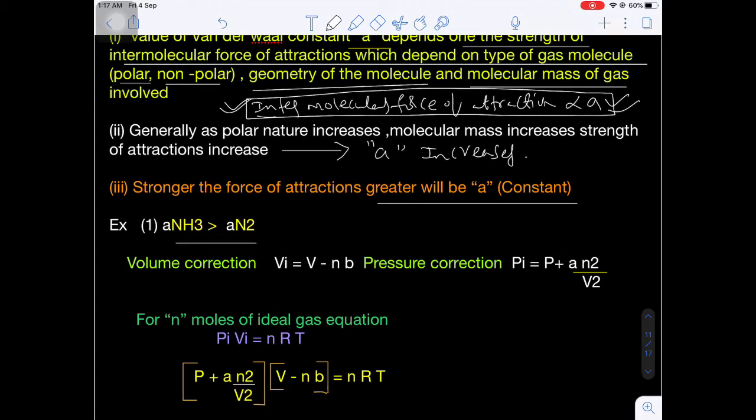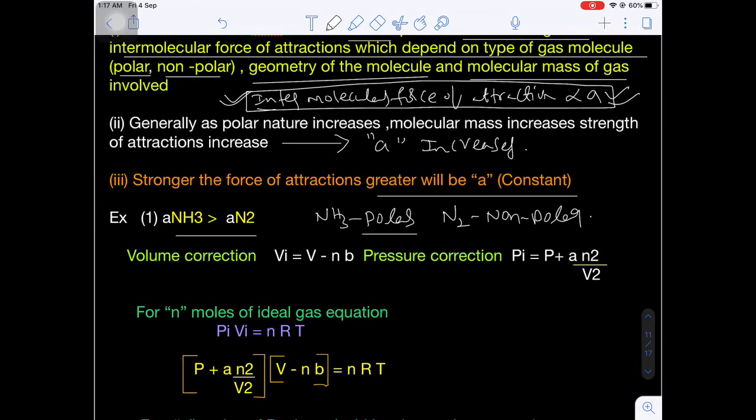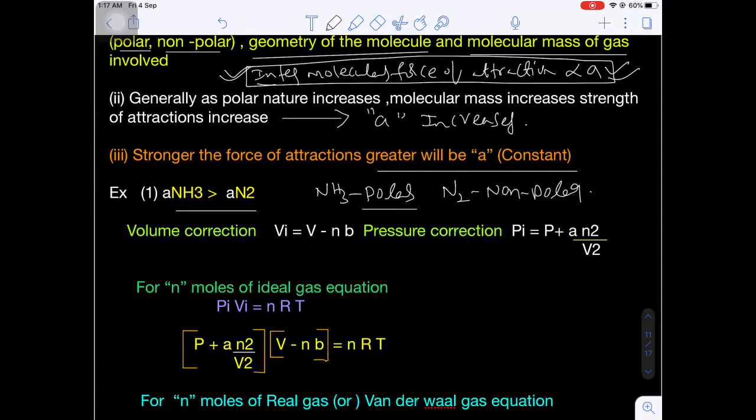The ammonia van der Waals constant A is greater than that of dinitrogen because ammonia is a polar molecule, whereas dinitrogen gas is non-polar. Just now I told you a polar molecule will have more intermolecular force of attraction, thereby they have a larger A, that is the van der Waals constant.